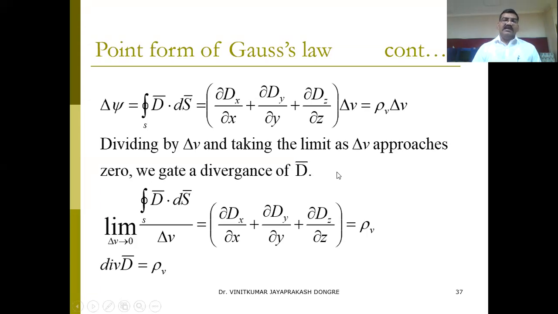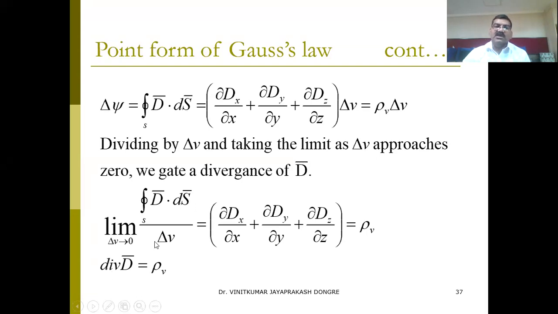So divide by the volume and let the volume reduce to 0. We get the divergence of D. So the limit as del v tends to 0 of D dot dS upon volume, this is nothing but called the divergence of D.